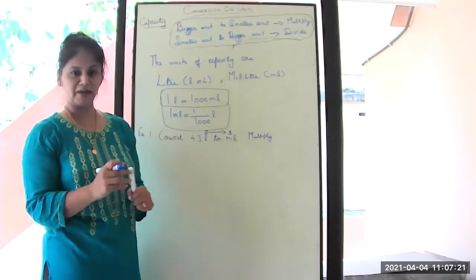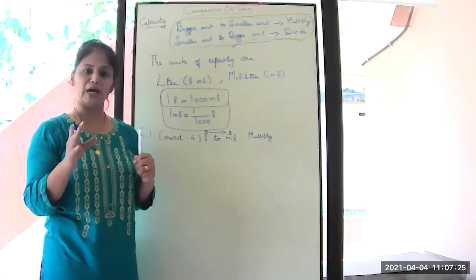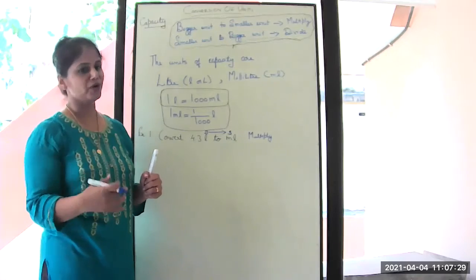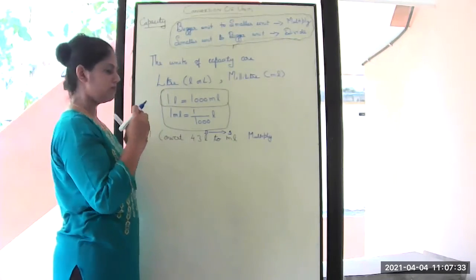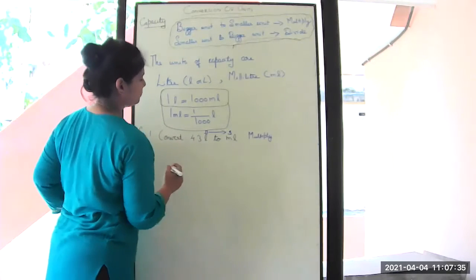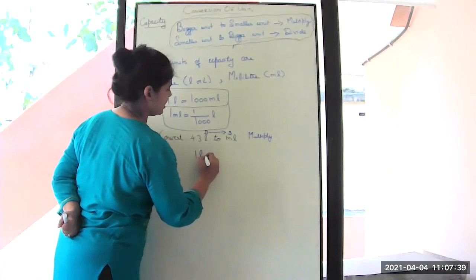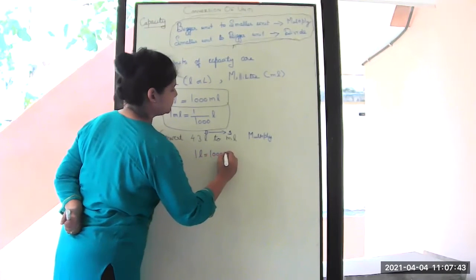Everywhere the process is the same. When you are converting from a bigger unit to a smaller unit, you have to multiply. And when you are converting from a smaller unit to bigger, you have to divide. You must memorize this and that will be easier. Okay. So 1 liter is equal to 1000 ml.